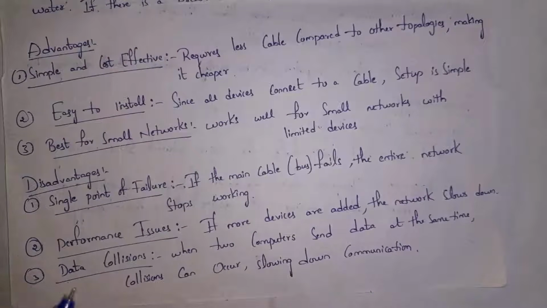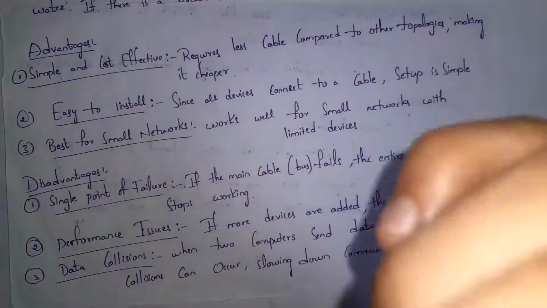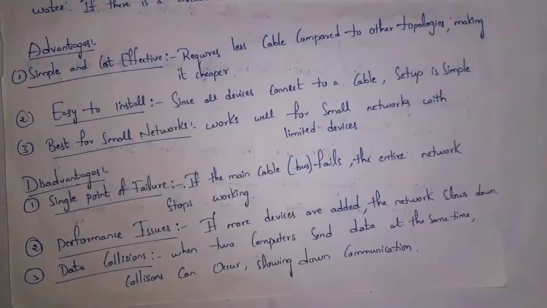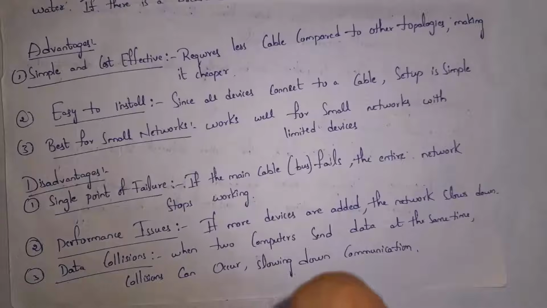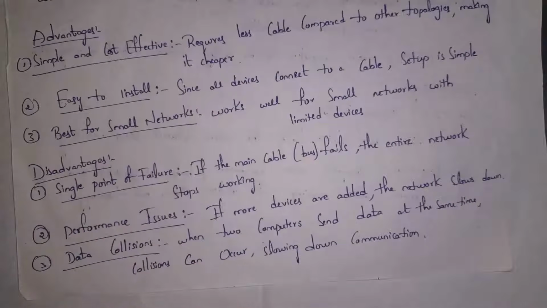And second one is performance issues. If we connect more devices to that cable, then network will become slow. And third disadvantage is data collisions. Guys, in bus topology, if two computers send data at a time, then collision will occur, that is clash will occur, and communication will become slow. This is all about bus topology.